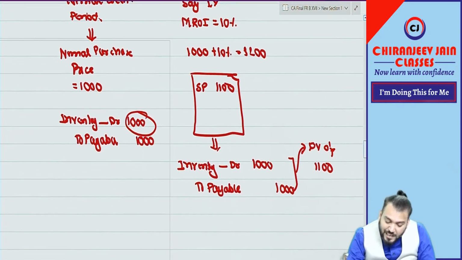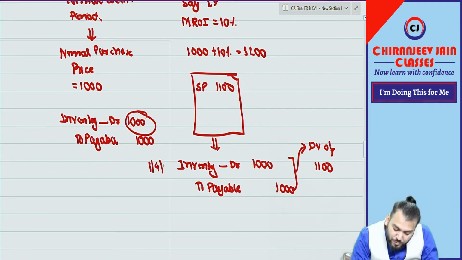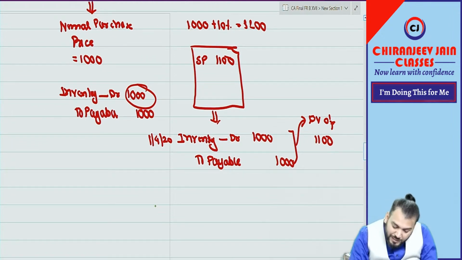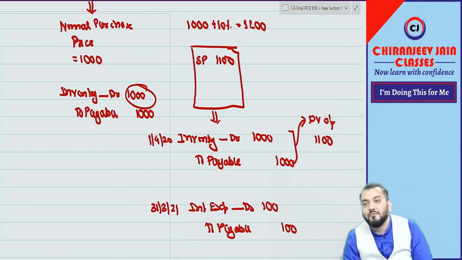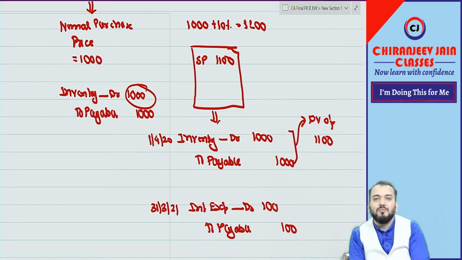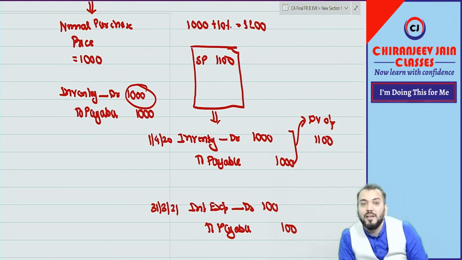Correct. Now at year end, suppose this journal entry was done on 1/4/2020. At year end, 31st March 2021, the journal entry will be interest expense account debit to payable, how much? 100. And now the total payable becomes 1100. This is the unwinding, like what we did in provisions. Unwinding means adding interest to the present value. So the total payable after 1 year will become 1100, and that will be paid.